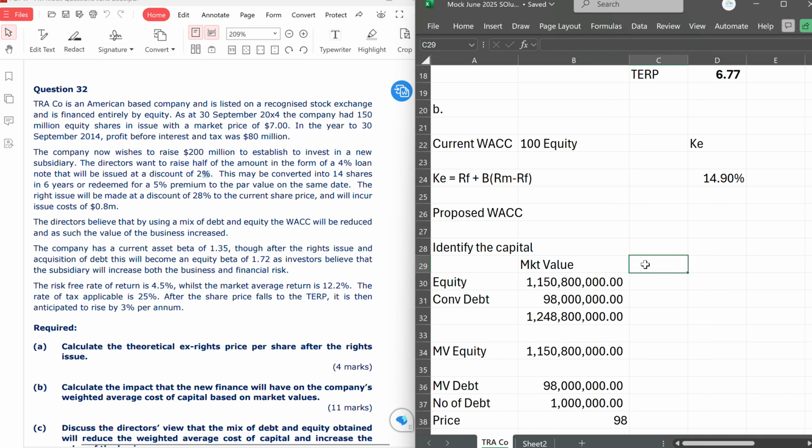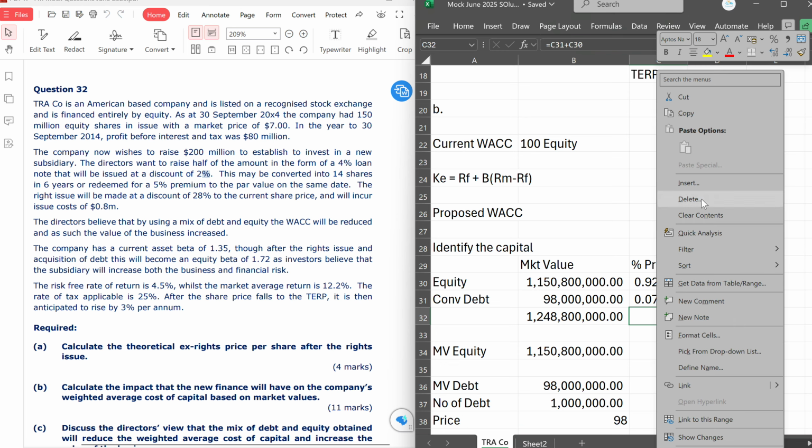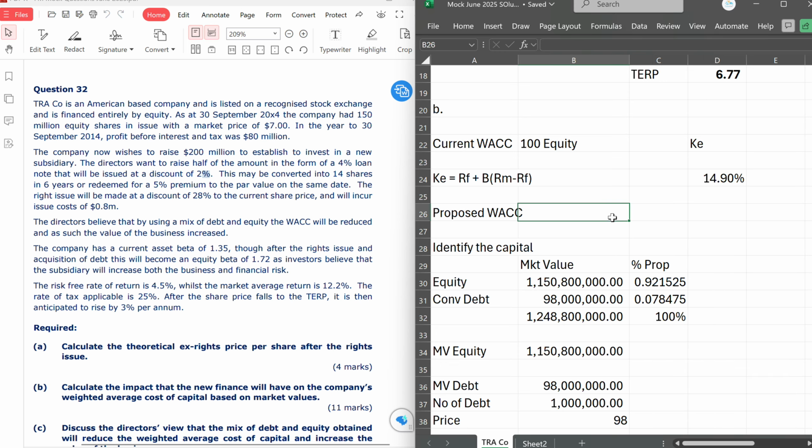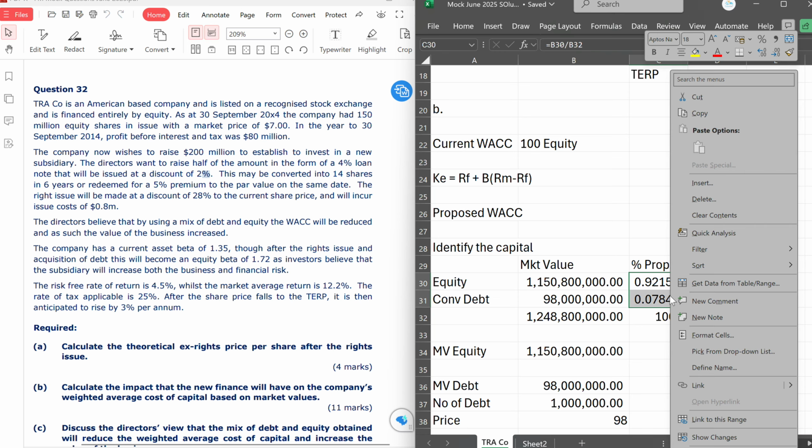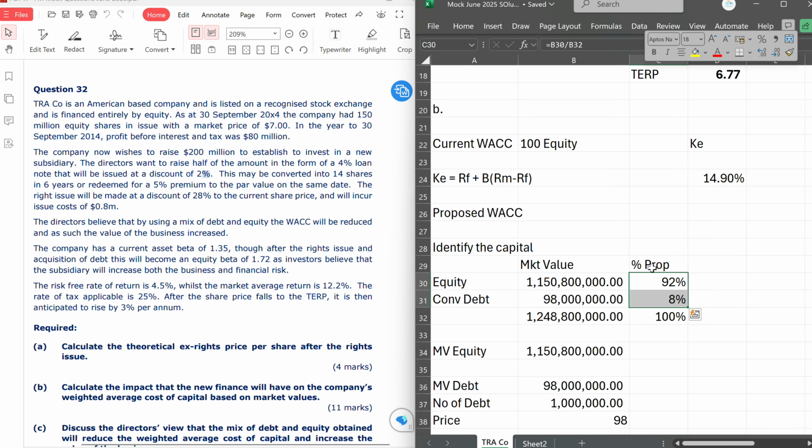That is total. So the next step is to get a proportion, the percentage proportion. For equity, that will be equals to this divided by the total. And for debt as well, that will be equals to this divided by the total. So if you want to check, everything must equal 100%. If it's not, then something is wrong. Yeah, one is 100%. So we have our percentages for both of them.